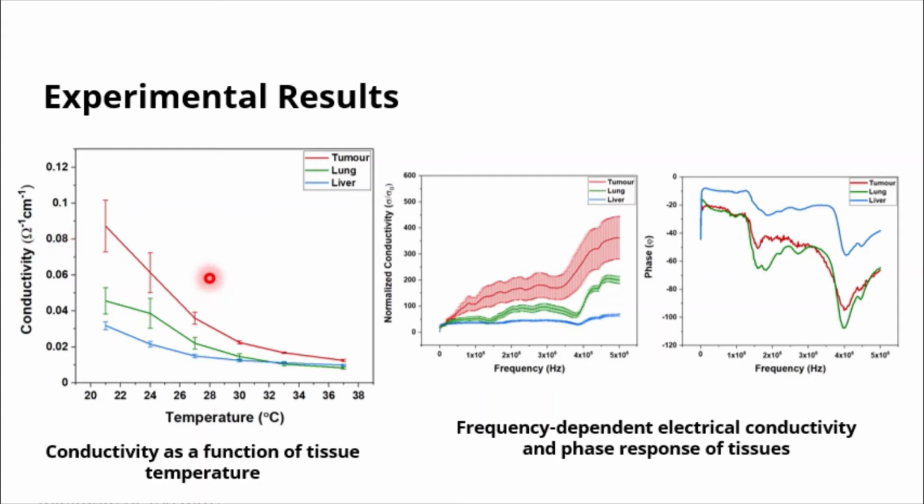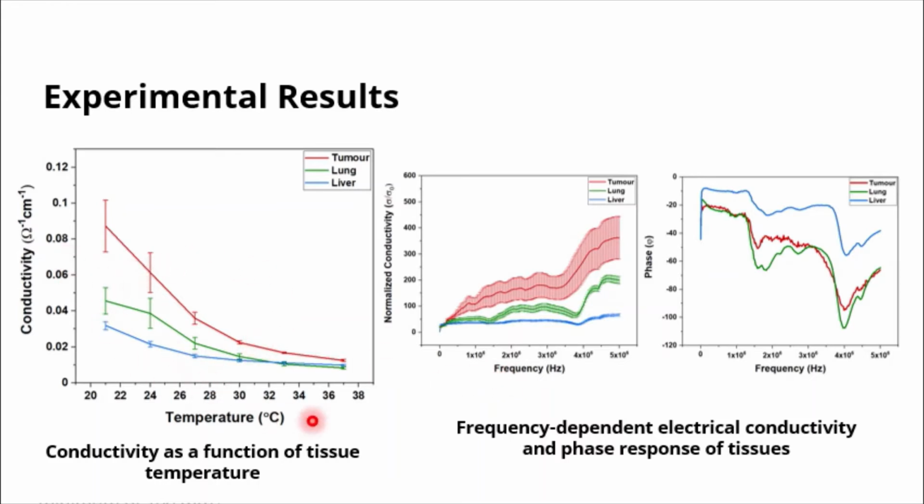What was observed was that the tumor samples had an overall higher conductivity value as compared to the lung and liver. This could be due to the reported leaky blood vessels that are there in the tumor, which leads to an increased water content and blood content in the tumor, as compared to lung and liver. This in turn increases the conductivity of the tumor samples which are freshly excised.